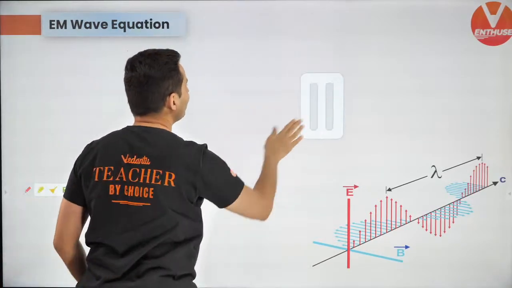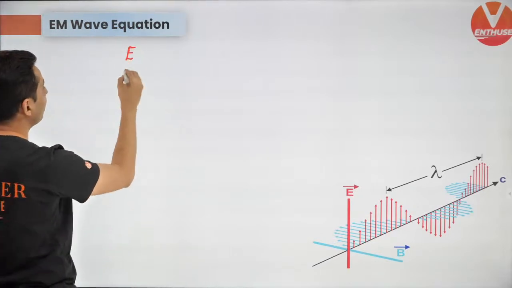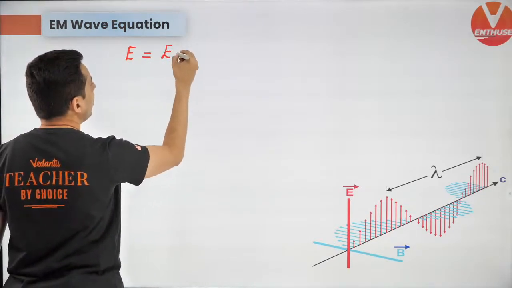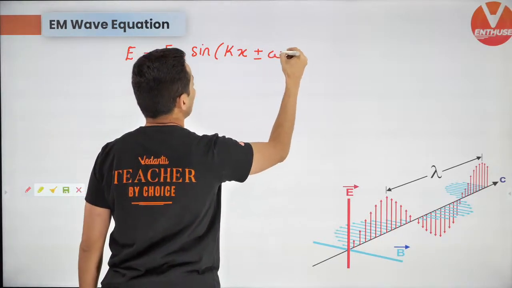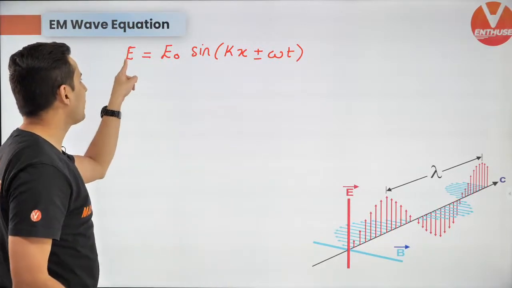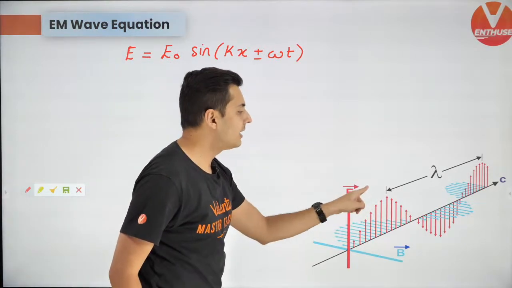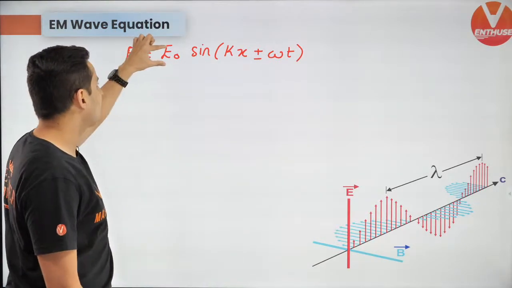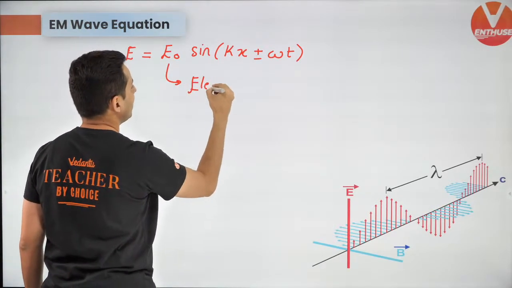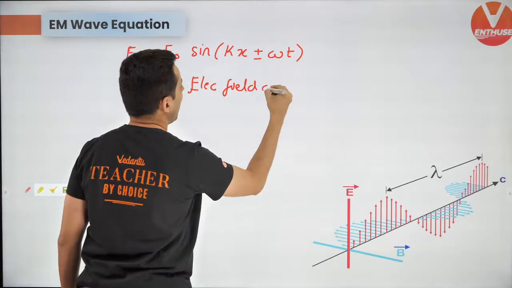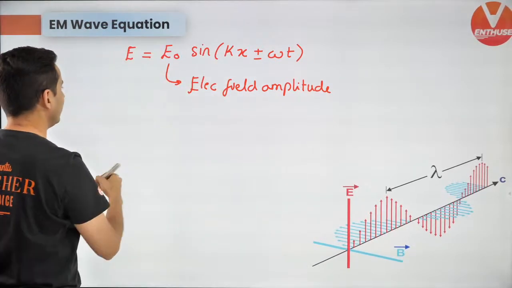Hence, this equation will be rewritten for the electric field. The electric field will be E naught sine of kx plus or minus omega t. That's the magnitude of the electric field as a function of time and position. At different points, at different times, the value of E will change. So what is this E naught? This is the electric field amplitude. Keep this in mind. It is the maximum value of the electric field.